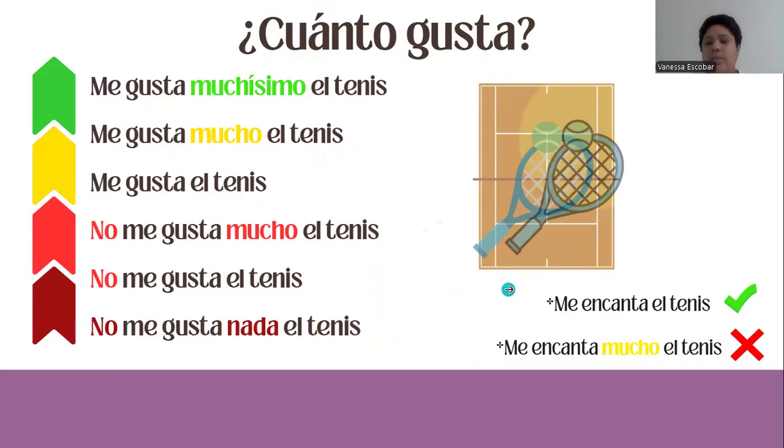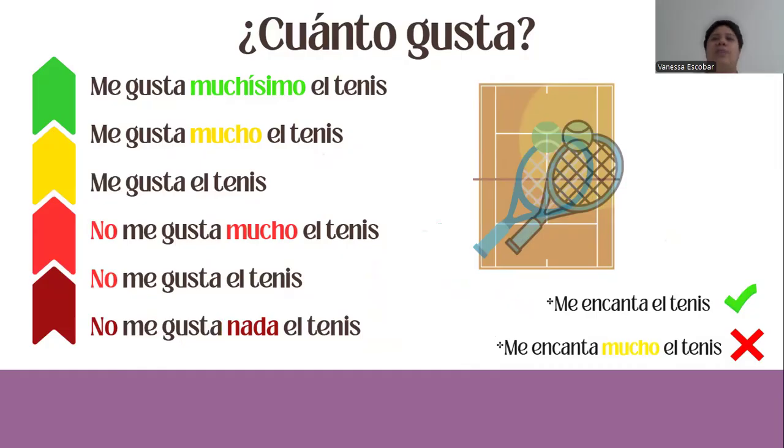All right. And we also have the verb encantar. So encantar is to love something or love doing something. So, for example, you would say, me encanta el tenis. It's like, I love tennis. But you would not say, me encanta mucho el tenis, like, I love tennis very much.